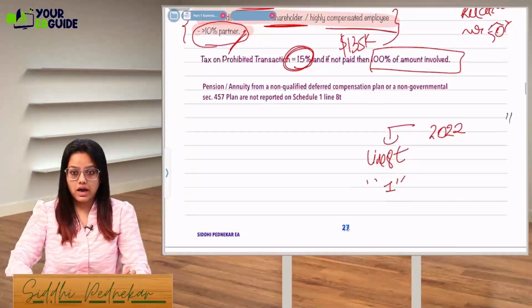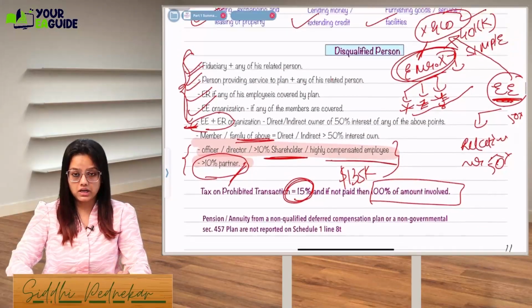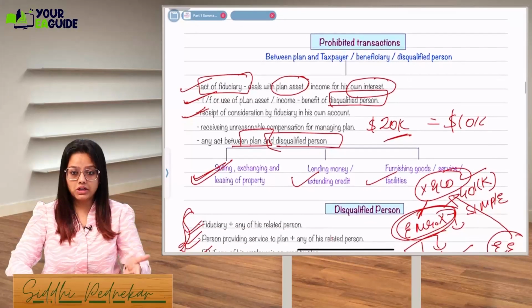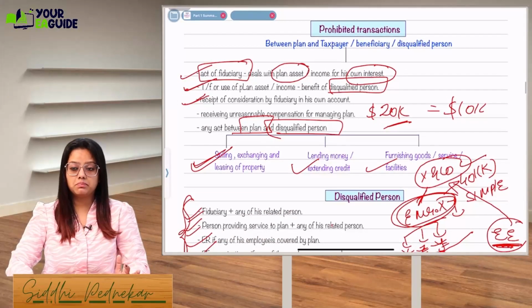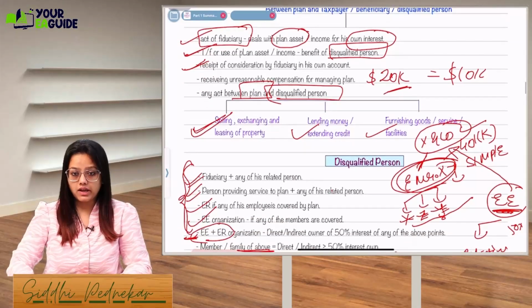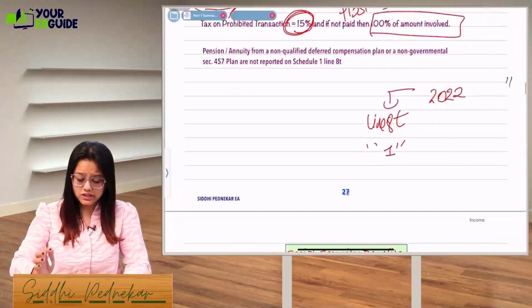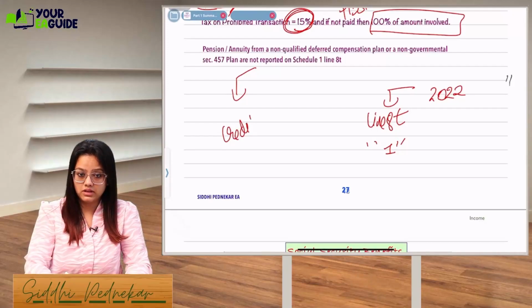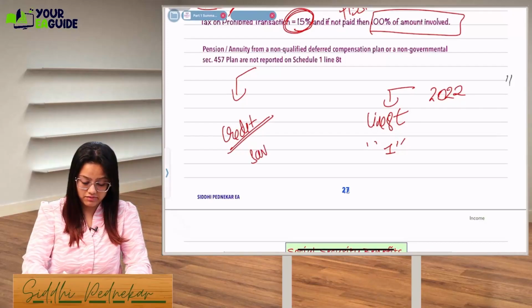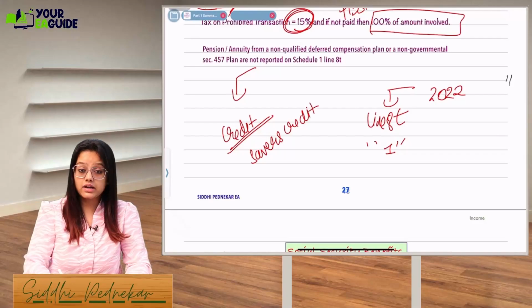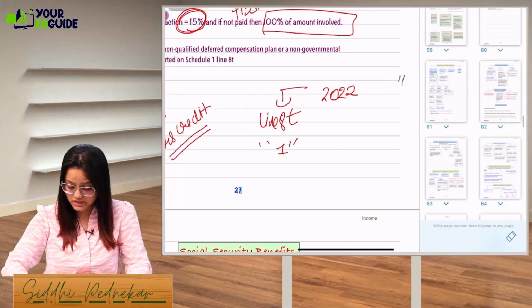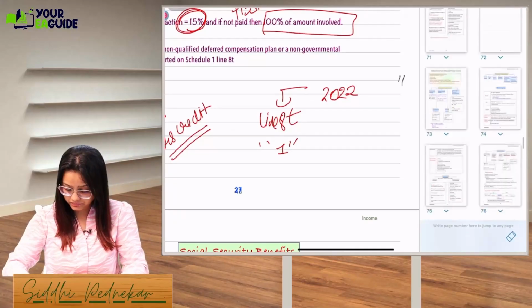So I hope now the IRA topic is done. Everyone understood very well what the contribution limit, distribution limit, and prohibited transactions are, and the cases in which the 10% penalty will not be leviable. Everything is clear, okay? Now let's do one more thing. Along with this, when you make a contribution, you can take a credit. This credit is called the saver's credit. Let's understand that, because right now we have just done the contribution. So let's do that credit once. Just give me 1 minute.